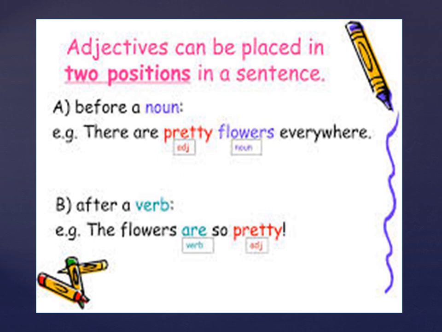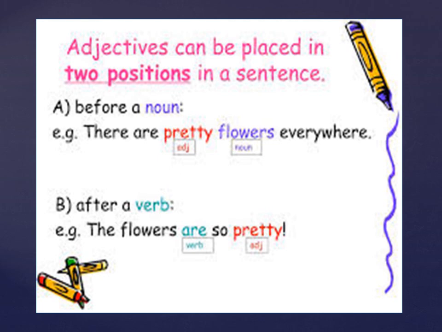The adjective is placed before the noun. In some other cases, adjective can be placed after a verb also, children. What are verbs? Verbs are action words. The flowers are so pretty. Now, what is the noun in this sentence, children? Flowers. What is are? Verb. It's a helping verb. Now, what is pretty? Adjective. Pretty is giving more information about flowers.